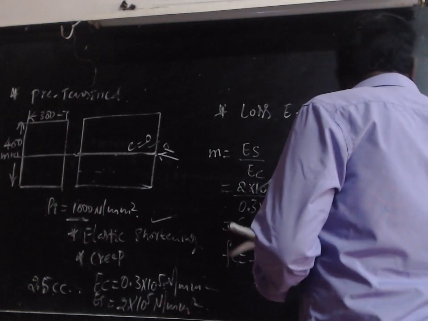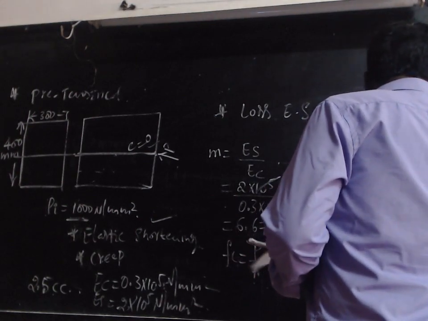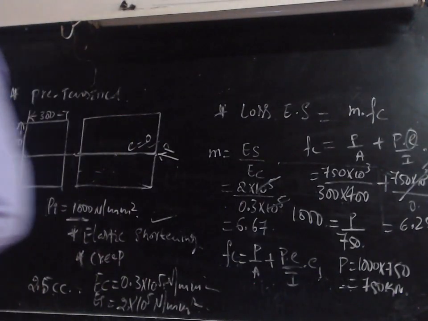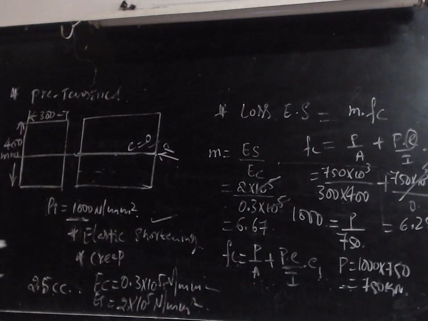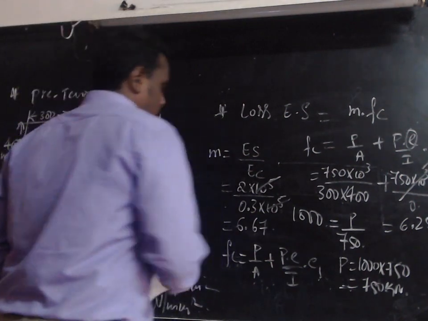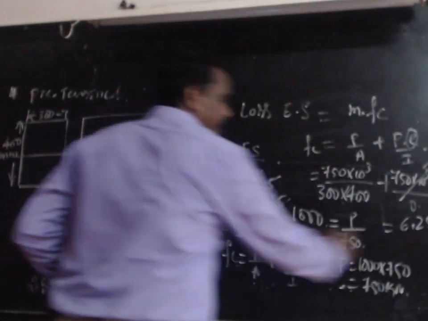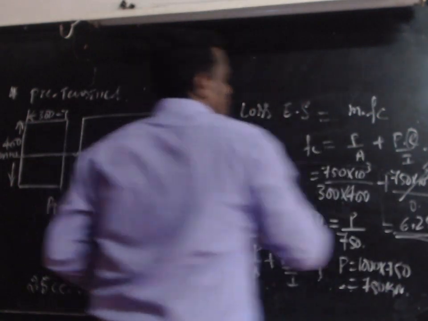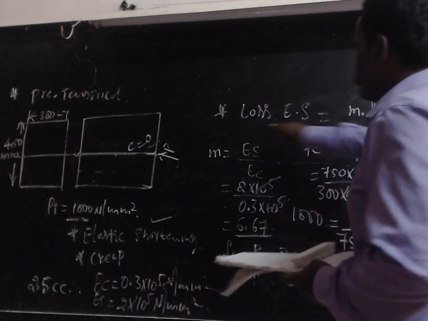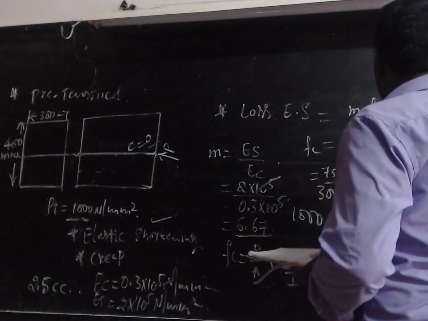So what we are getting is 6.25 Newton per millimeter square. That is the stress value. So now we have the values of M and Fc. Now substitute these values in this equation, because we have to calculate the loss due to elastic shortening. What is the M value?